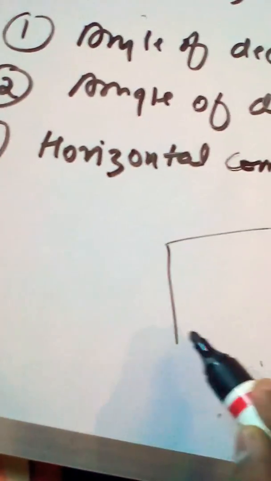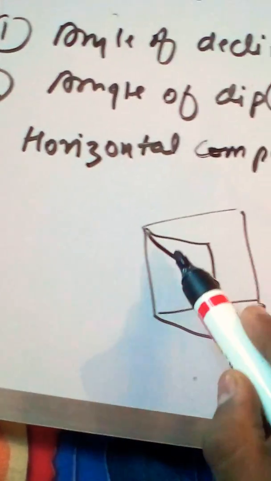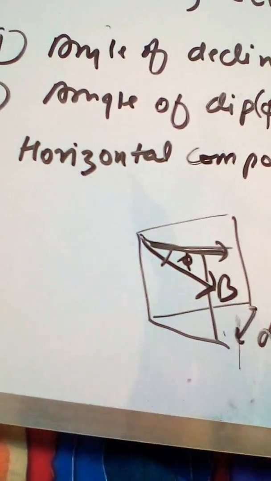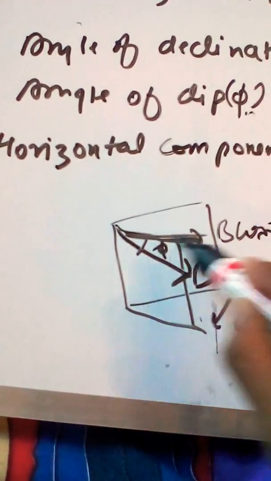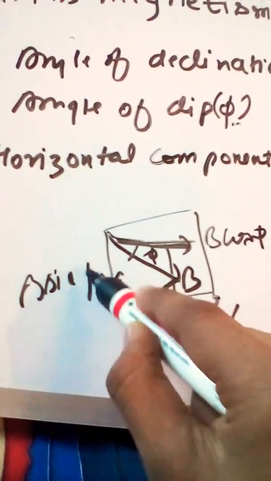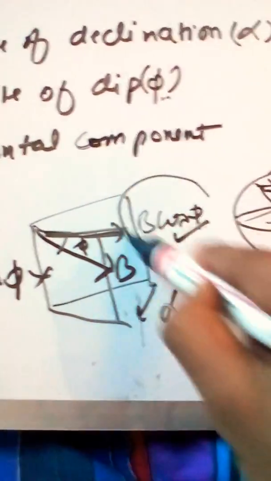B cos phi. This could be better understood with the help of the book I explained earlier, and easily with the help of the diagram here. It is just like the book being opened, and this is our alpha, and the angle by which the magnet gets tilted is the angle of dip phi. Here, B is the resultant direction, so this is B cos phi, and this is B sin phi. B cos phi is the horizontal component which we are looking for.